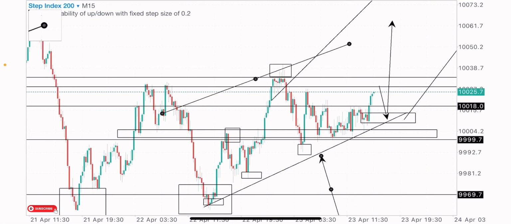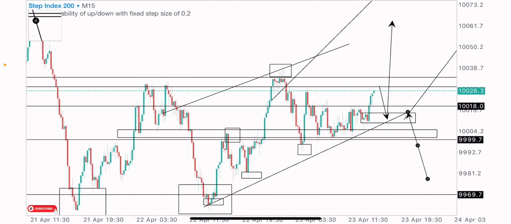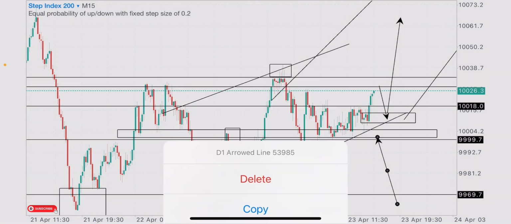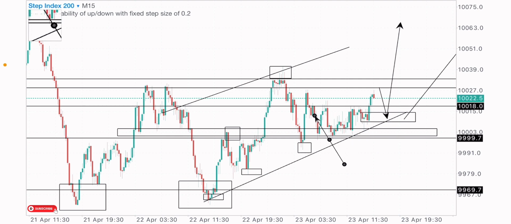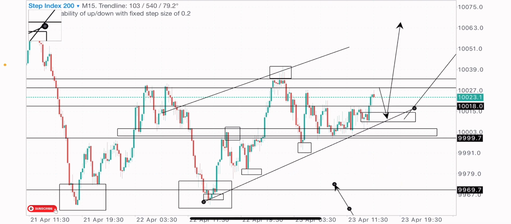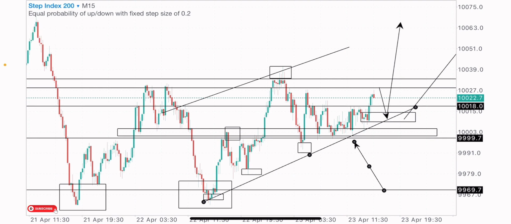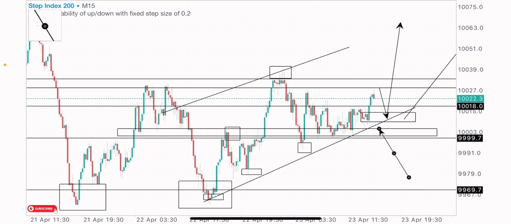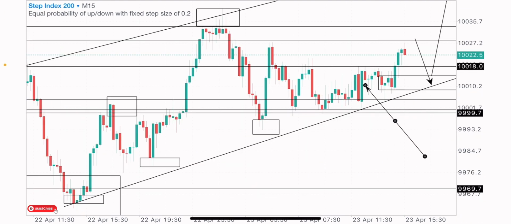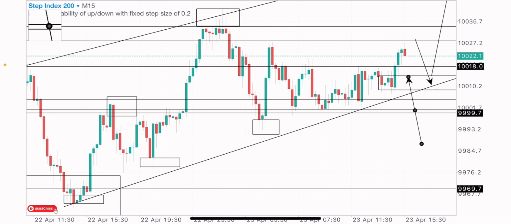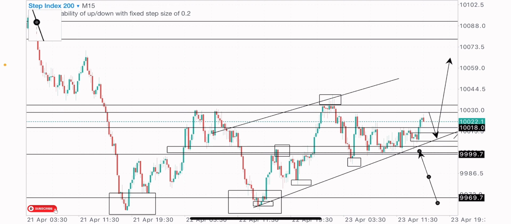If I'm to take this trade, I would give you guys an update on how this trade played out. Right, so this is my buy setup on Step 200 Index, and if I'm to get my entries, I would be having my SL below this structure, this bullish order block, or possibly below our trend line support level. So I'll be having my stop loss below it. You can see we're already getting the little sells to the downside. We're getting price give the retracement. So on price getting to this point, I will be buying this index and I would give you guys an update on how this trade played out.